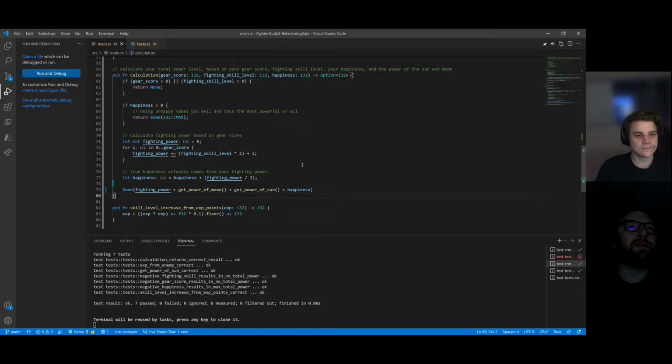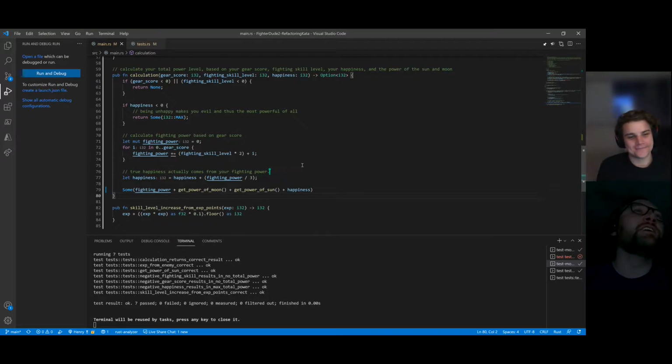We have this happiness, which is happiness plus fighting power divided by 3. I love the comments on this. True happiness actually comes from your fighting power. I love that there's this internal logic to the weird code. Yeah. Cool.